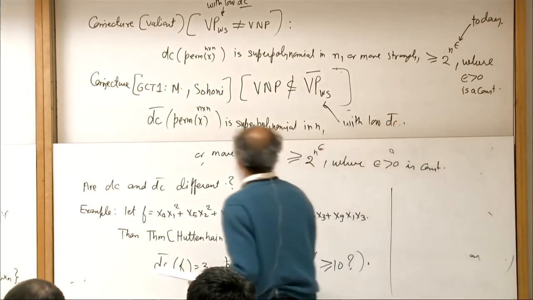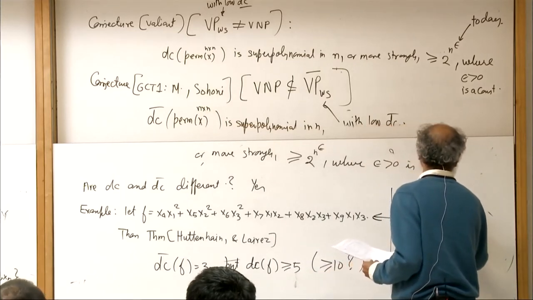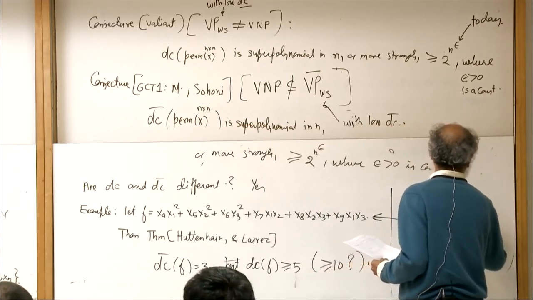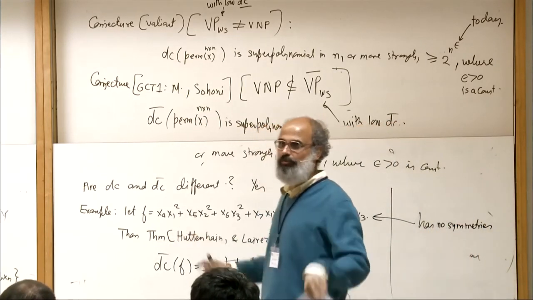Now, the important thing to notice is that this has no symmetries. Okay, so whenever there is a huge divergence between DC and DC bar, the symmetries get broken. Okay?